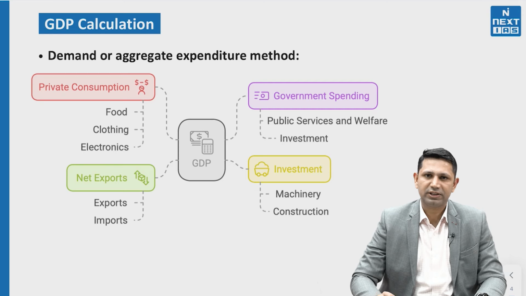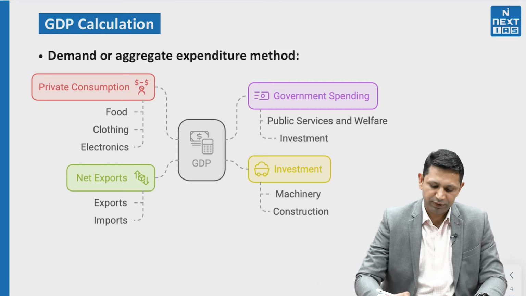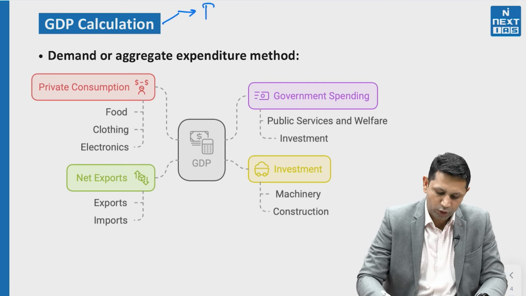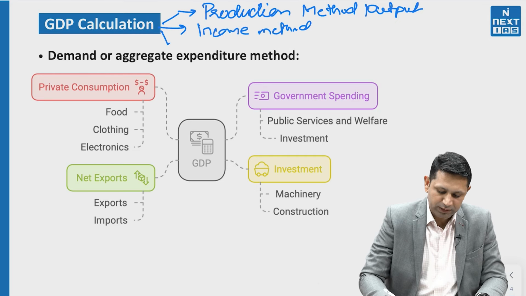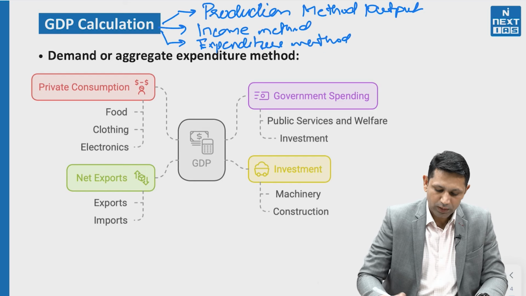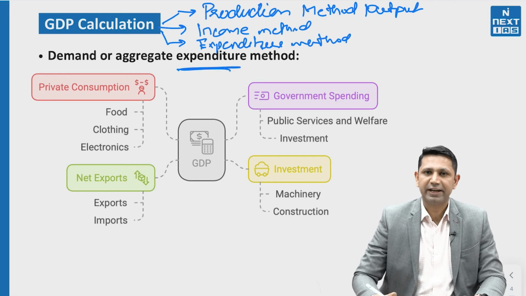The GDP calculation is done by three methods. The first one is production method or output method. The second one is income method. And the third one we have is expenditure method. In the expenditure method, we actually have four elements.